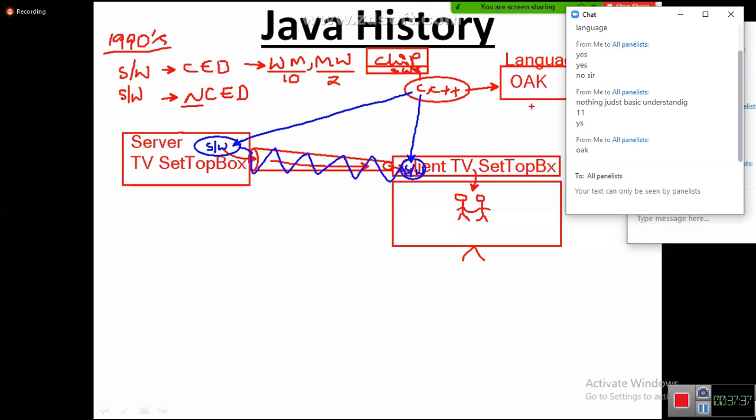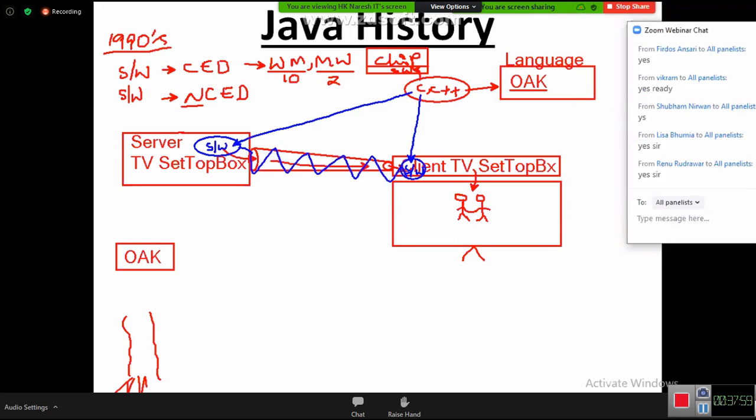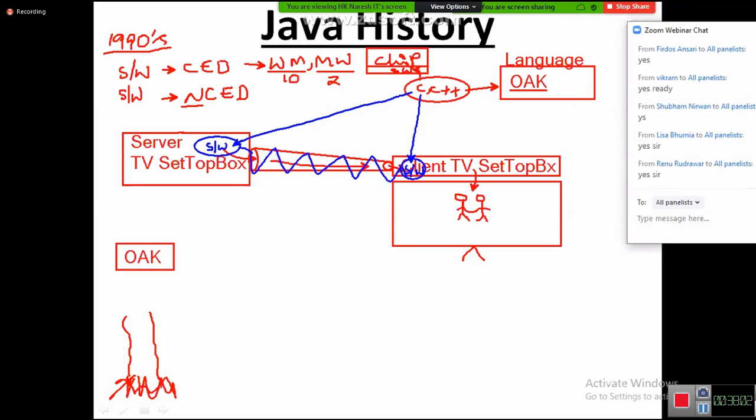What is this Oak? Oak is one word, not three letters. These three letters are nothing but one word. It represents one tree. Oak is representing a big tree. In the place where this language was being developed, there is a very big tree, a banyan-like tree.